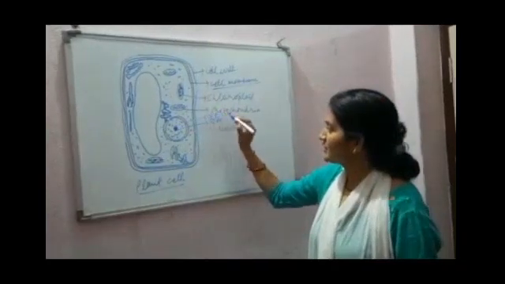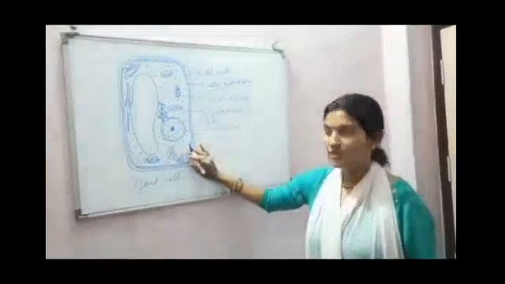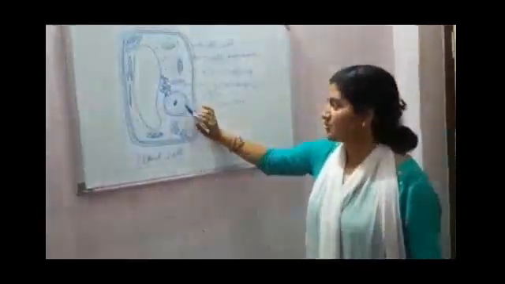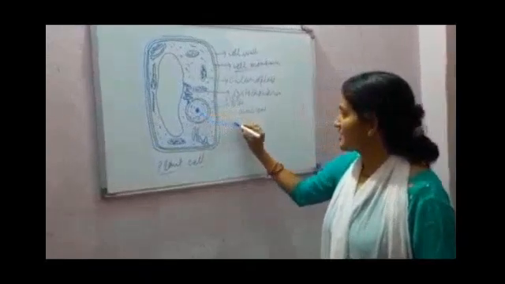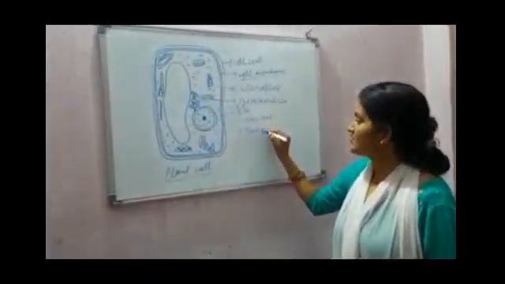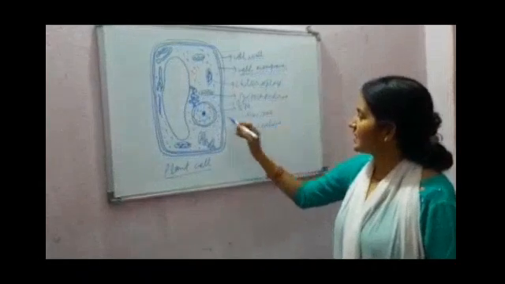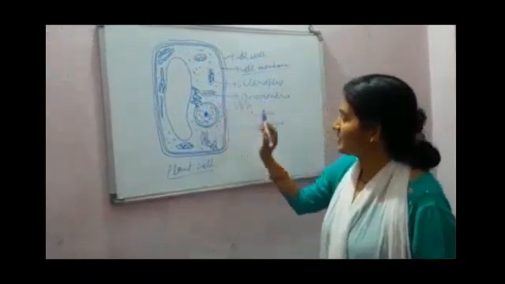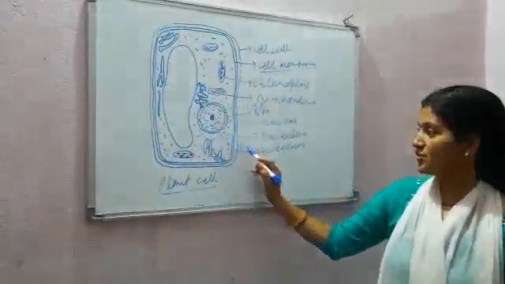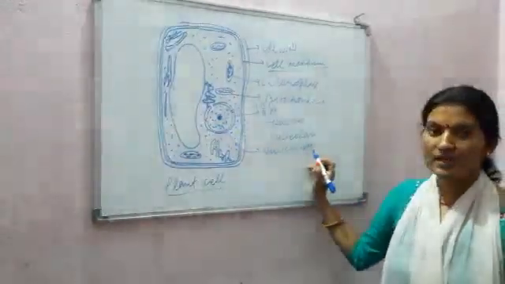Nuclear pore for what? For exchange of material from cytoplasm to nucleoplasm. And this structure within the nucleus is the nucleolus. And this liquid part present inside the nucleus is known as nucleoplasm.